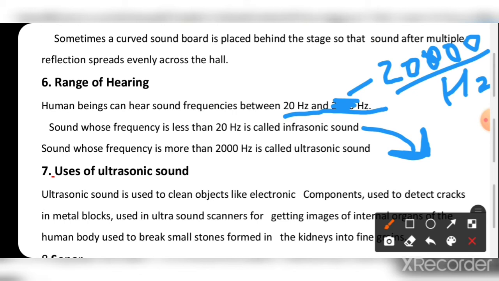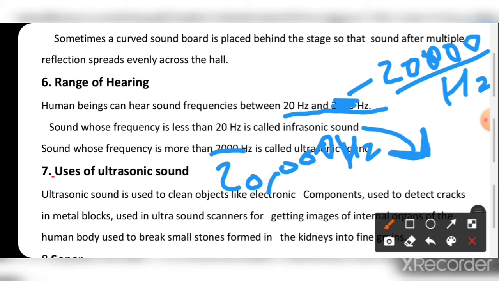Sound whose frequency is more than 20,000 hertz is called the ultrasonic waves. Ultrasonic waves can be listened or produced by the dog, cat, bat, etc.